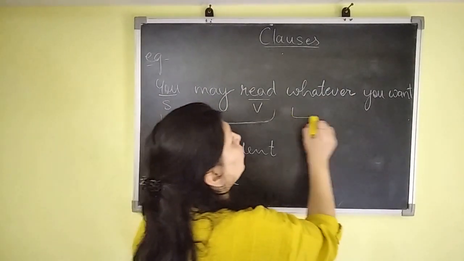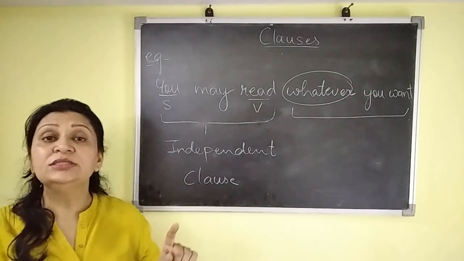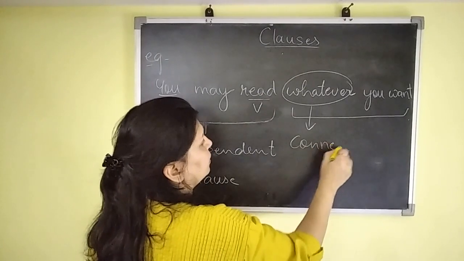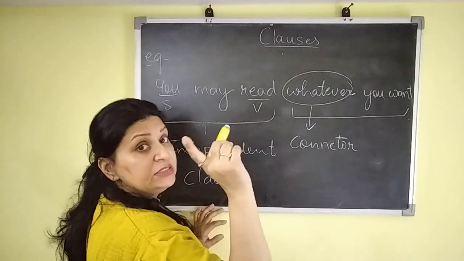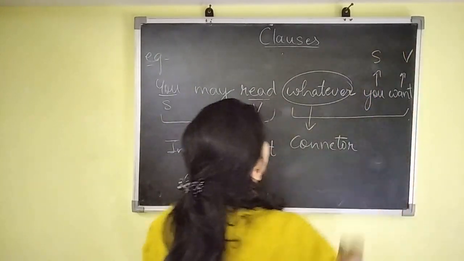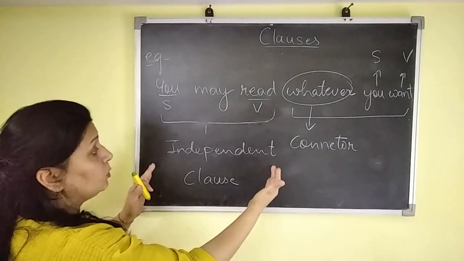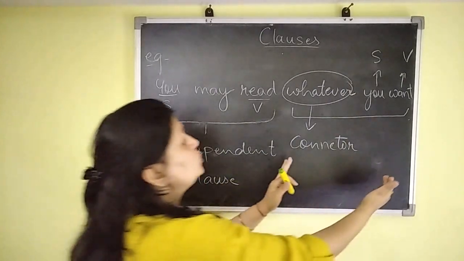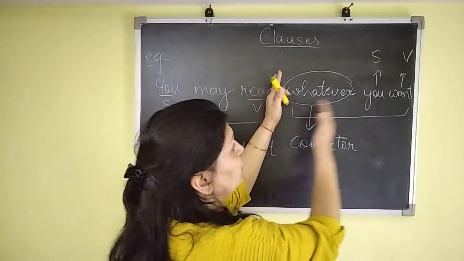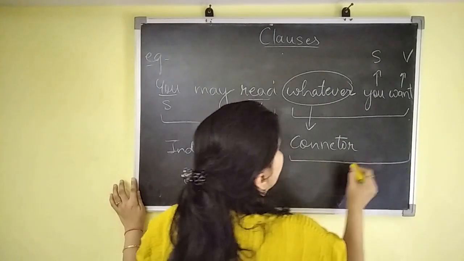Let's see the next one. Whatever you want. The first thing, whatever, as I told you, a dependent clause starts with a connector. So it is the connector. It also has a subject-verb combination. This is the subject and this one is known as the verb. So this portion which has the complete meaning, group of words, subject-verb combination, is the independent clause. This one has a subject-verb combination but it is incomplete. Like this one, whatever you want, it is incomplete. So we have to combine these together. So this is known as the dependent clause.